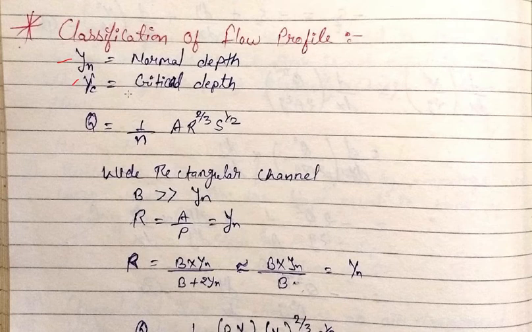indicated by yc. So here is the discharge from Manning's equation, which is equal to A into V, and for Manning's, V equals 1 by n R to the power 2 by 3 S to the power 1 by 2. Here we consider a wide rectangular channel, that means B is much greater than y. So the hydraulic mean depth, area upon perimeter, is equal to yn, because B is much greater than yn.